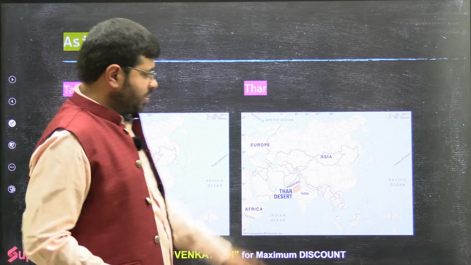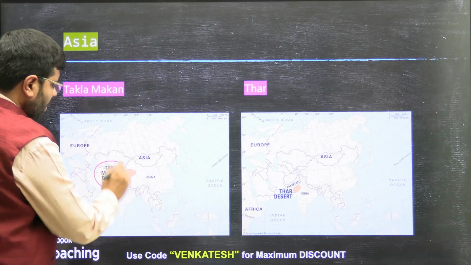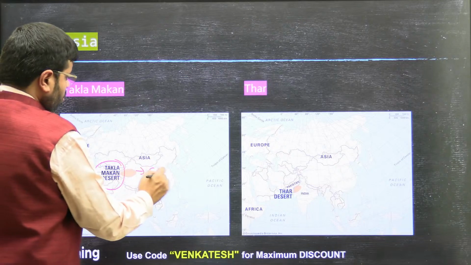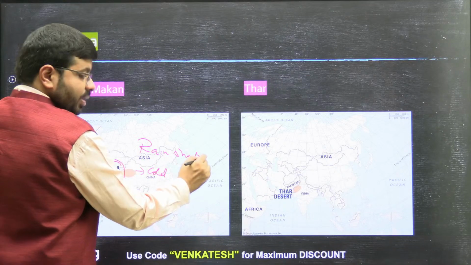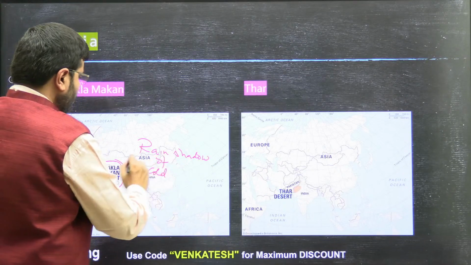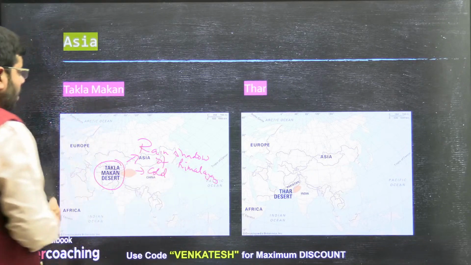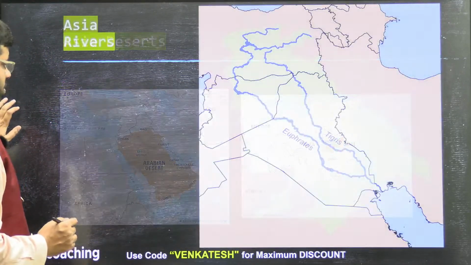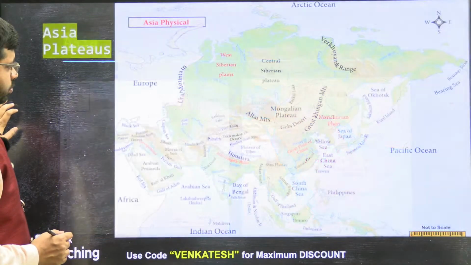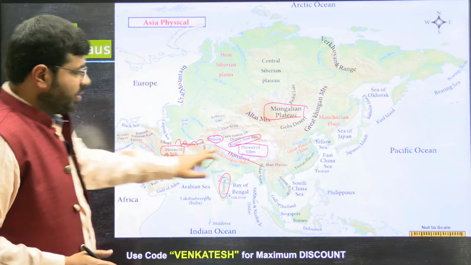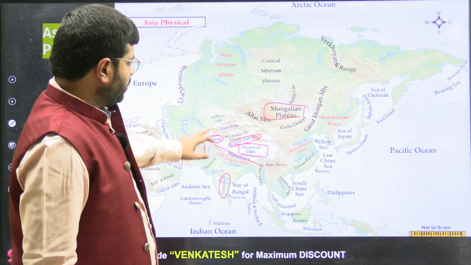Thar desert, hot desert. And this is the Takla Makan desert, which is also a cold desert, and it is in the rain shadow of the Himalayas. When I discussed the topography, I showed you the Kunlun mountain ranges, the Pamir Knot, the Tian Shan.